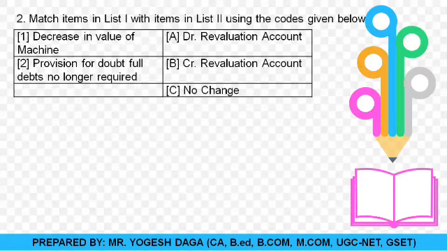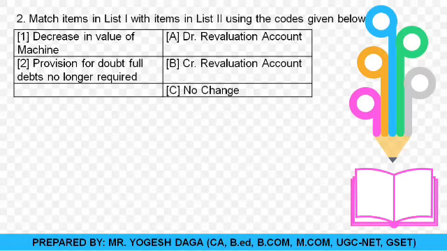Match the items in list 1 with the items in list 2 using the codes given below. So here on the left side is written: first, decrease in the value of machine, and second, provision for doubtful debts no longer required. And on the other side, 3 options are provided: A, debit revaluation account, B, credit revaluation account, or C, no change. Now students, you are required to guess the correct match.